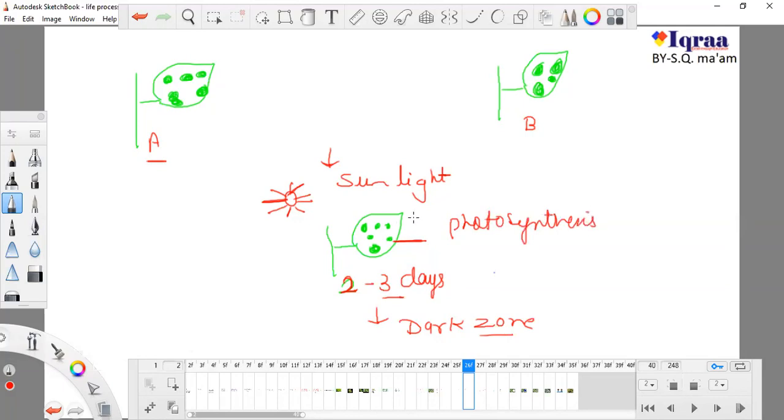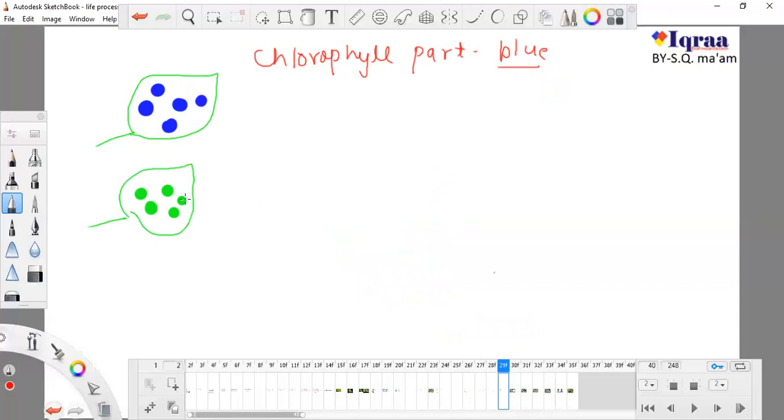And this yellow part was not able to do photosynthesis. So same thing here: this part did photosynthesis, and this part didn't do photosynthesis.